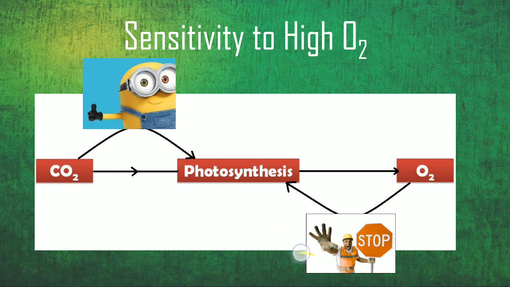So if the oxygen concentration increases, it has a dual effect. One is it will give a feedback mechanism and inhibit photosynthesis. At the same time, it will also stimulate photorespiration, as I had shown you in the previous slide. These two mechanisms working together are responsible for the Warburg effect, and they need to be reduced or limited. So when we select an algal strain, it should be one that can tolerate even higher concentrations of oxygen without inhibiting the process of photosynthesis.